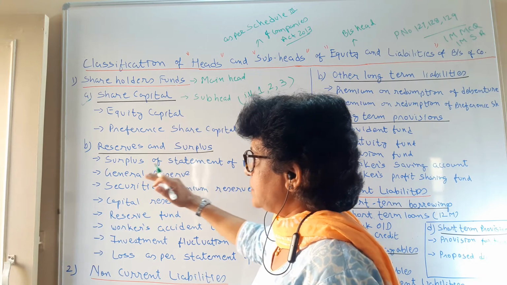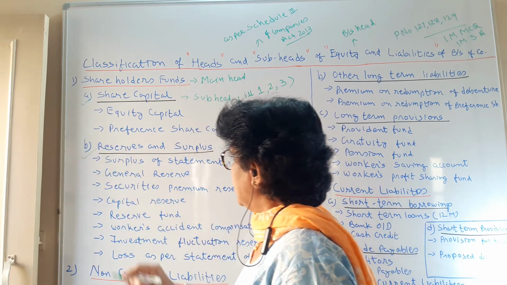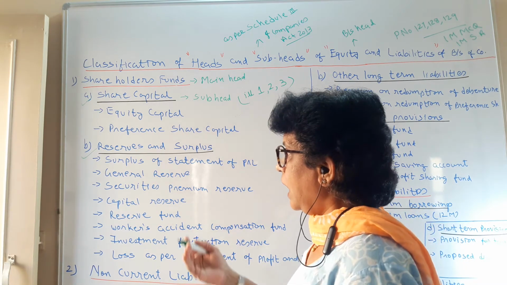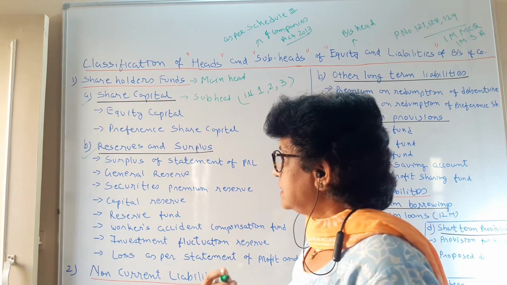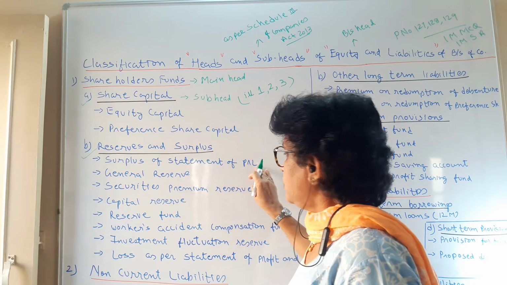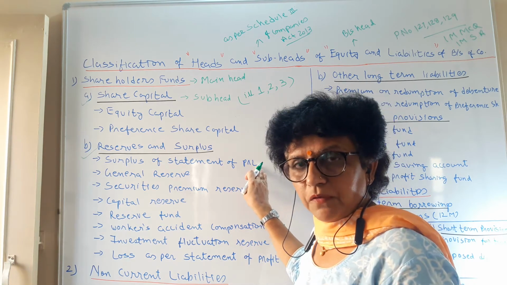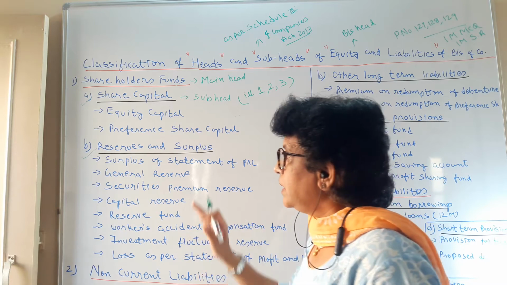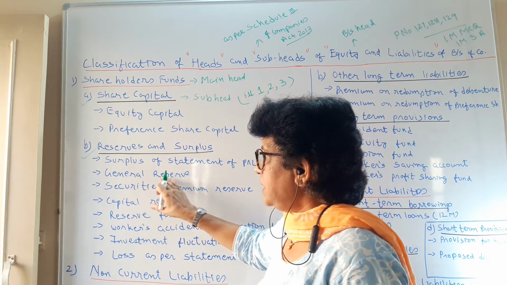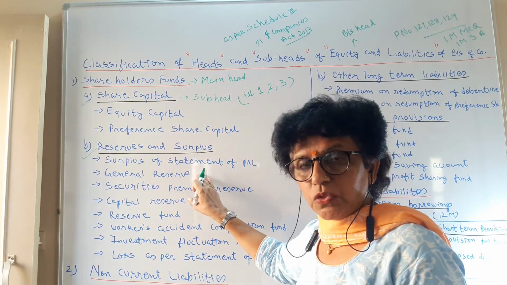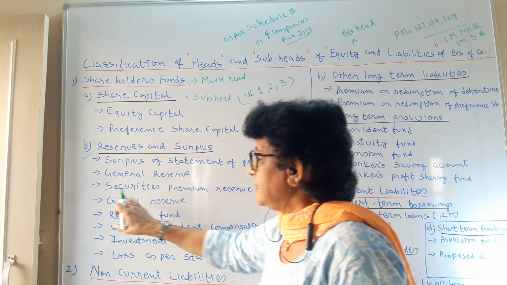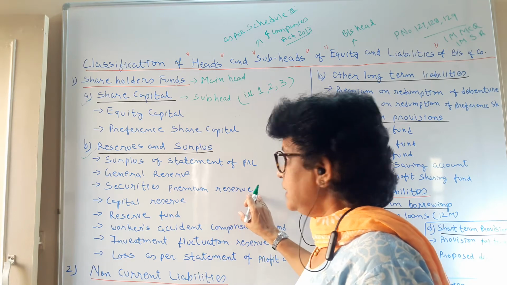Now the second aspect is reserves and surplus. The company maintains reserves and surplus. So how many points are possible in reserves and surplus which you must know? The first is the surplus of the statement of profit and loss. Whatever excess profit surplus you have comes under this category. Then general reserve: the company maintains a reserve to utilize in the future for financial stability and security. Then we have the securities premium reserve.